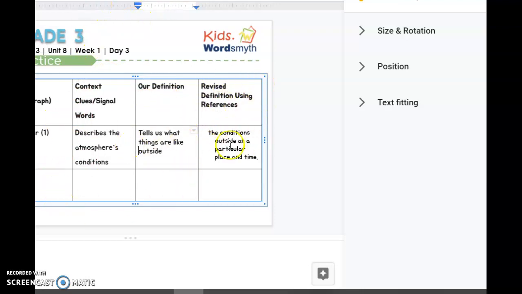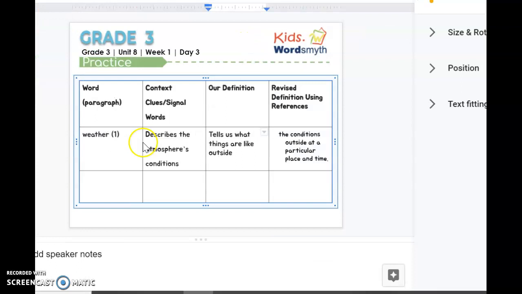Now there are going to be a few more words for you guys to figure out on your own. Make sure to check out the word, write the context clue from the text that tells you how you figured it out, write the definition in your own words, and lastly, use the dictionary to look up the definition. Good luck!